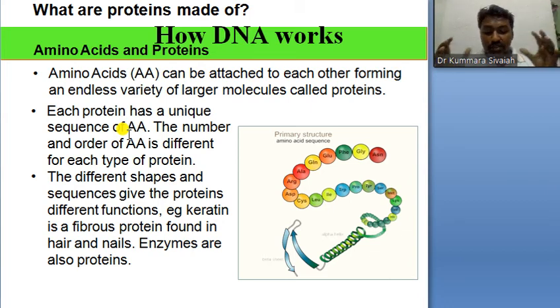Then these amino acids attach during transcription, and after translation you get protein. Amino acids can be attached to each other, forming an endless variety of large molecules called proteins. How they are formed, we can see later.